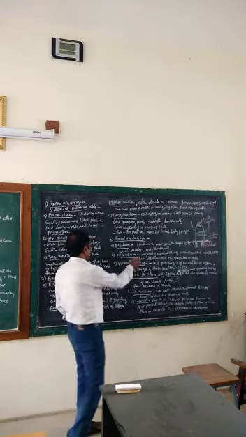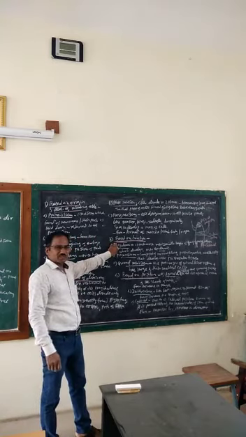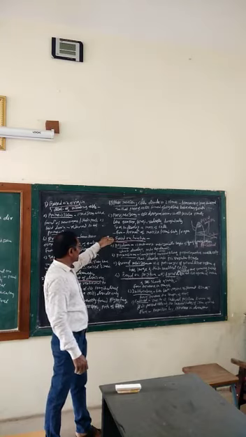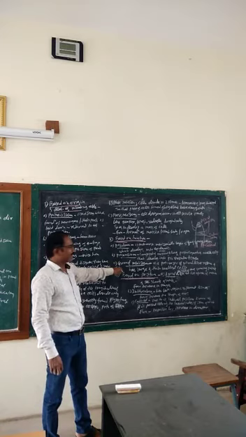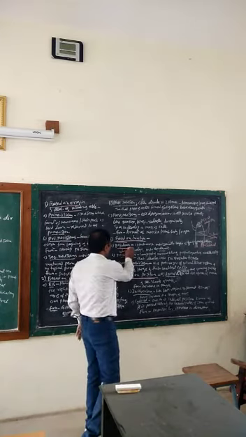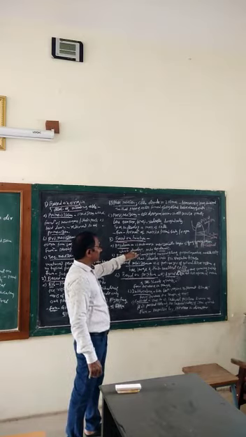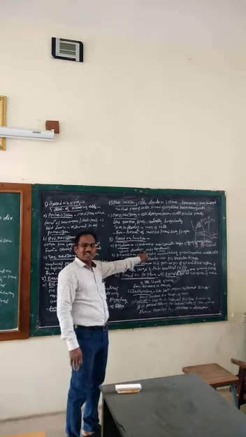Then third type of classification of meristems based on function. On the basis of function, meristem is classified as protoderma, procambium, and ground meristem. First, protoderma. Protoderma is outermost meristematic layer of young growing regions which develops into epidermis.